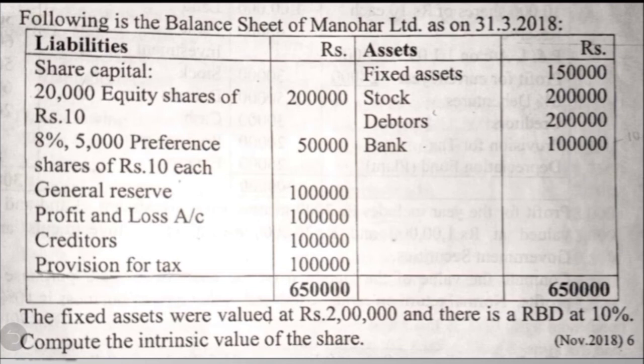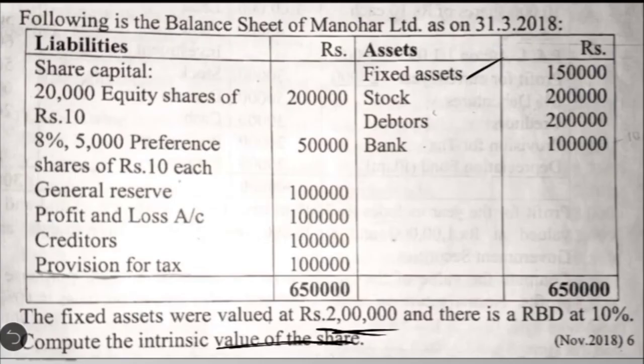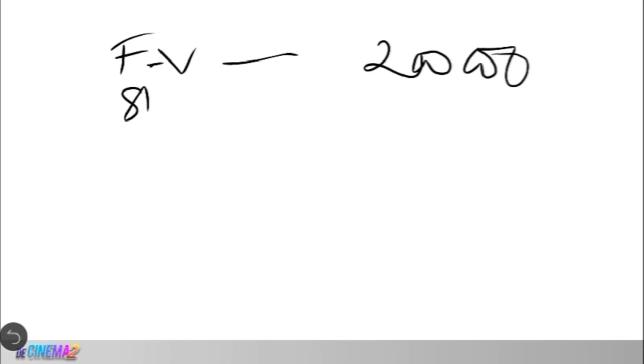Now it is given that we have to calculate intrinsic value. We are going to follow the same steps. First we calculate the net asset available for equity shareholders. We have to write the present values of various assets. For fixed assets they have given the present value, so we write fixed assets 2 lakh rupees. Then stock, they have not given a present value, so we write it as it is, stock 2 lakh rupees.